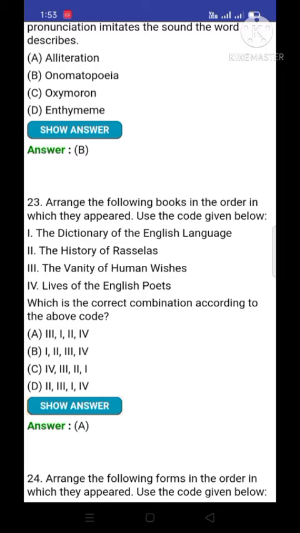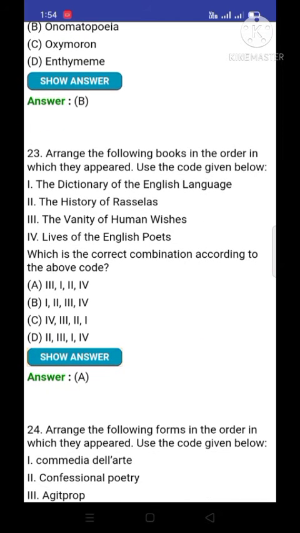Then the first book was published second, that is the Dictionary of the English Language. Then the second, that is The History of Rasselas, was published third. And the last, that is the fourth, Lives of the English Poets, was published after all of this.